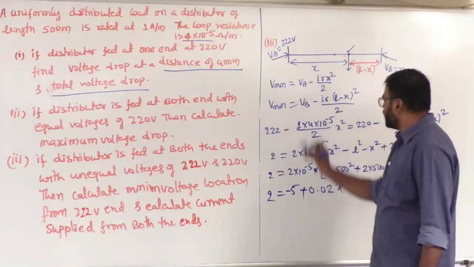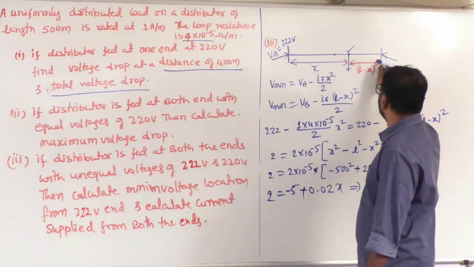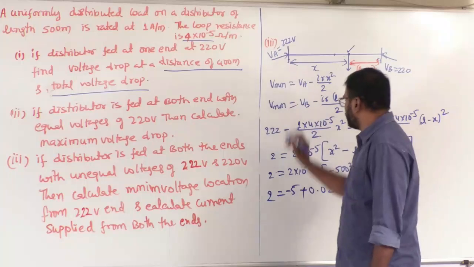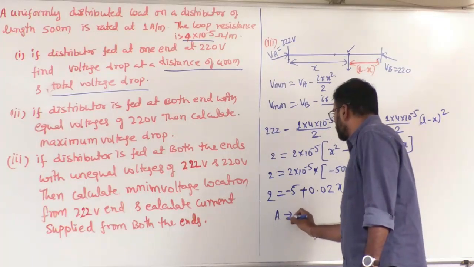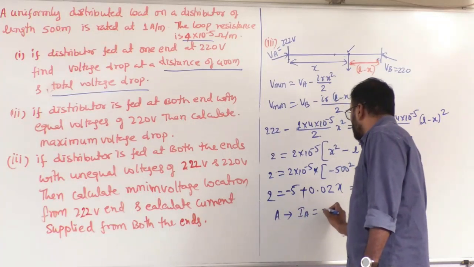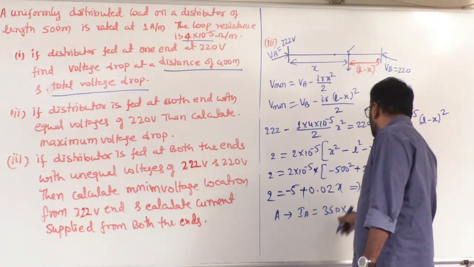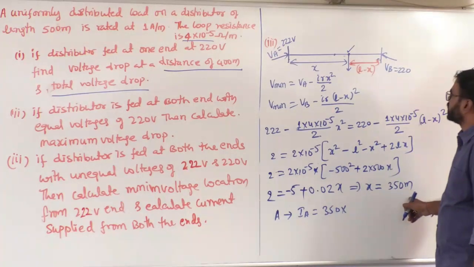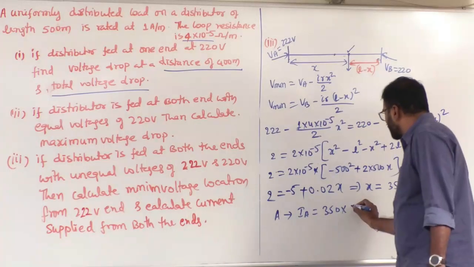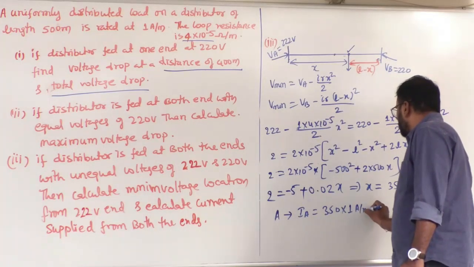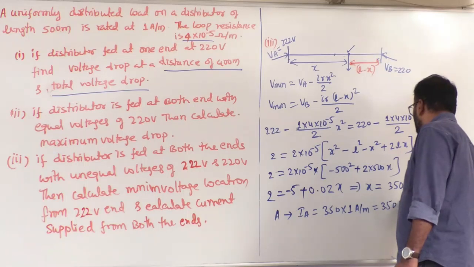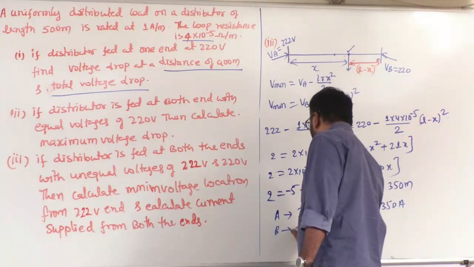And then calculate the current supplied from both the ends. That means, what is the current supplied here and what is the current supplied here? The current supplied from the A side, IA, equals 350 meters into 1 ampere per meter, which gives 350 amperes.